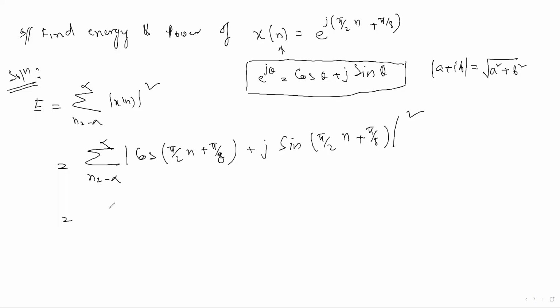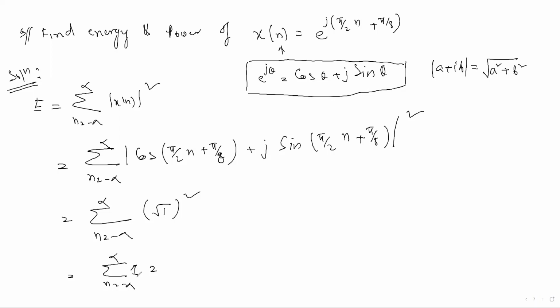So summation n equal to minus infinity to infinity, this cos square plus sin square, what is the value? 1, whole square. Because cos square plus sin square is 1. So root 1 square means you can write summation n equal to minus infinity to infinity of 1.